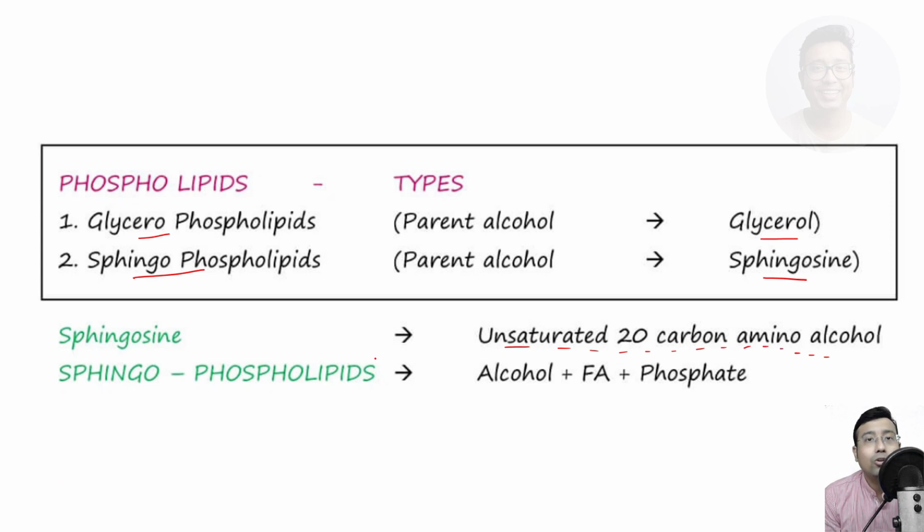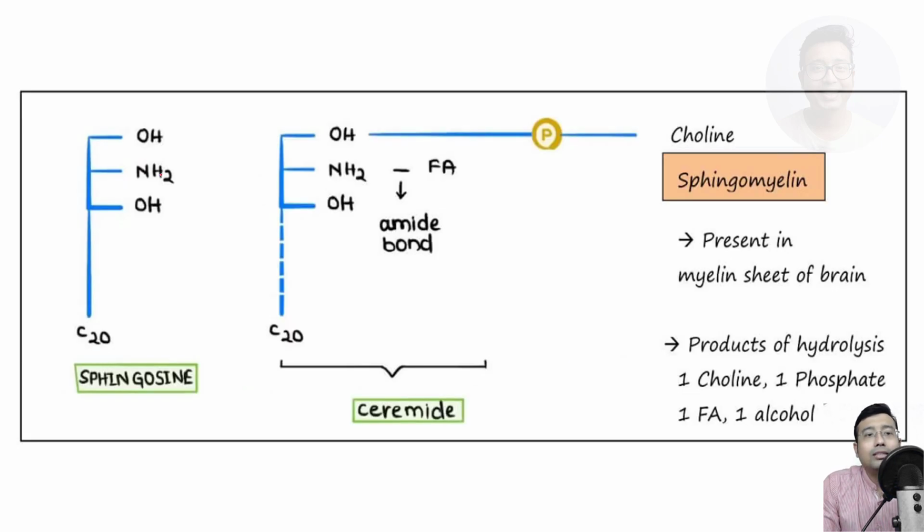There is an amino group in the alcohol, and hence sphingophospholipids are actually alcohol plus fatty acid plus phosphate group, the alcohol being sphingosine. So I hope these basic concepts are clear. You can take your own time, analyze each of these slides and corroborate with your textbook, but make sure these fundamental concepts are very, very clear, right? So you see, this is sphingosine, a 20 carbon amino alcohol.